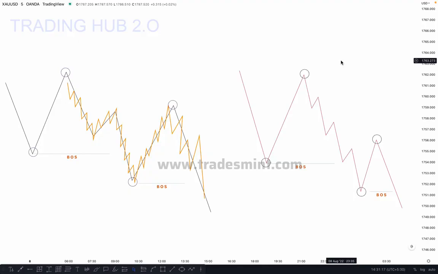Now let's talk about how to identify the inducement, because some people struggle to identify where the inducement is. Sometimes you can see they mark the inducement on just two candlesticks, and sometimes on a bigger move. So how can you identify the high probability inducement, and what is minor inducement and major inducement? In diagram one, you can see sometimes the market breaks the structure, and after the break you can see this is our minor inducement, and some people mark this as an actual inducement, and sometimes it works and sometimes not.